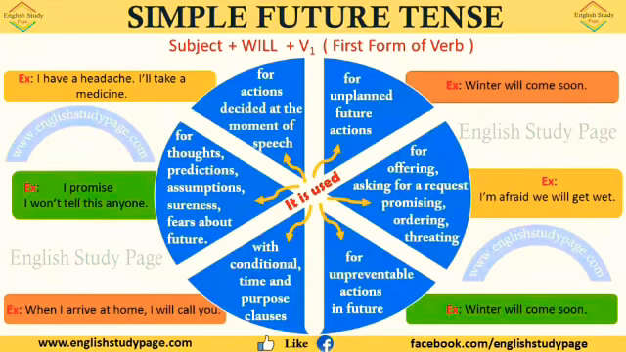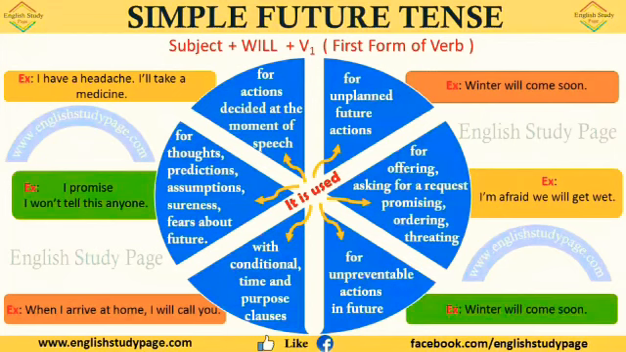Now see its usages with examples. First, when to use the simple future tense: for actions decided at the moment of speech. At the time you are speaking, you decide something. At the time of speaking, you are making a decision. At that time, we can use simple future tense. For example, I have a headache. I will take a medicine. Because at that time you are taking a decision, that's why you are using a simple future tense.